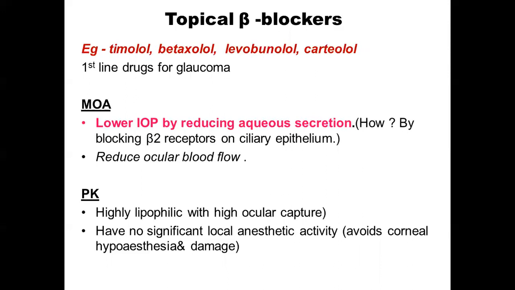These drugs are highly lipophilic. That is why they have a very good ocular capture, so most of it is captured in the eye itself. However, some amount yet again goes into the systemic circulation also. They do not have a significant local anesthetic activity, and hence they avoid corneal hypoesthesia and damage. These are the two pharmacokinetic aspects pertaining to the topical beta blockers.